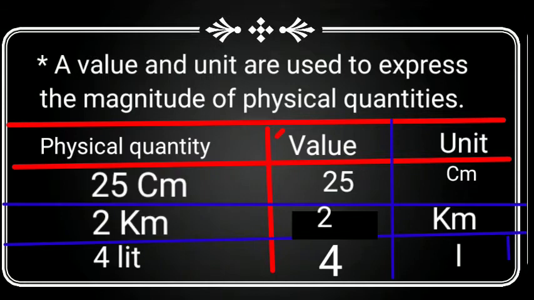For example, 25 centimeter. In this, 25 is the value and centimeter is the unit. 2 kilometer. In this example, 2 is the value and kilometer is the unit of that physical quantity. Another example is 4 liters of water. In this example, 4 is the value and liter is the unit of that physical quantity. We can make such a table using different physical quantities.